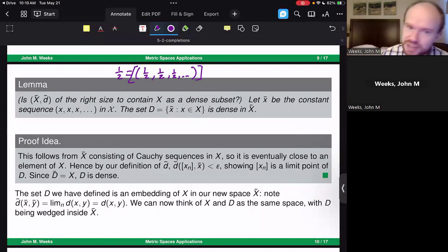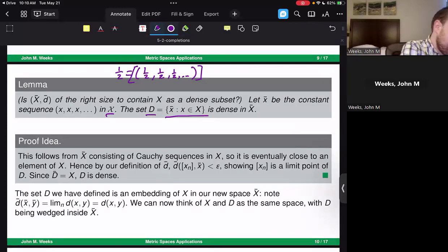That would be another Cauchy sequence that limits toward 1/2, but that would be inside of the same equivalence class as this. So we'll use the representative of the constant sequence inside of the set of Cauchy sequences. Then the set D, the thing that we're trying to take the completion of, embeds itself as an isometry.